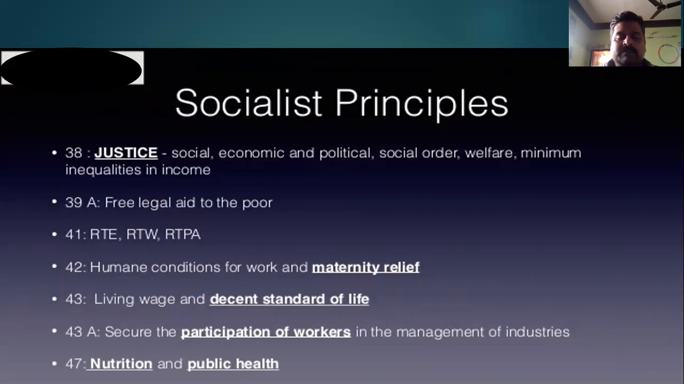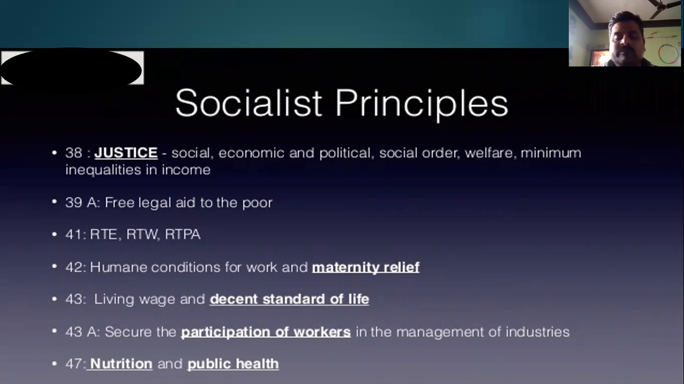What is the socialistic principle? Give social justice, economic and political justice, a social order, and welfare. Everybody should have proper welfare. There should be minimum inequalities in income. Different people work in different types of jobs, but the difference in income has to be less. Free legal aid to the poor. In case a person has some problem and wants to go to court, proper legal aid has to be given to the poor so that they can go to the court of law.